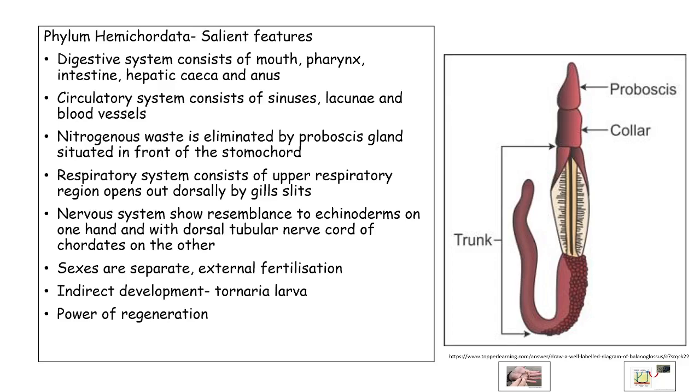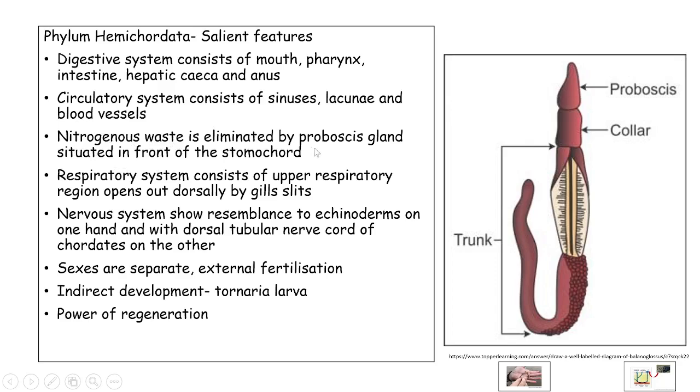Coming to the other salient features, the digestive system consists of the mouth, the pharynx, intestine, the hepatic ceca, as we saw in the video as well as in the structures, and the anus. The circulatory system consists of sinuses, lacunae, and blood vessels.